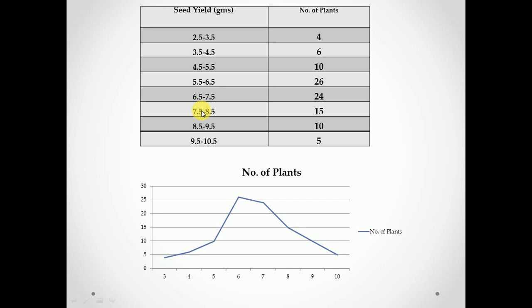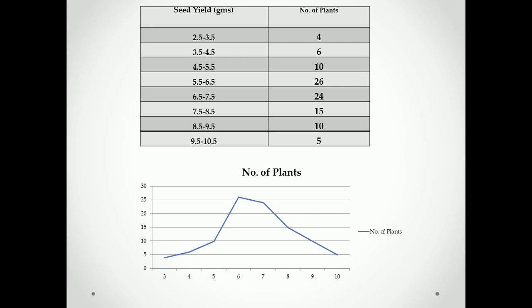That is called the frequency polygon. After plotting, you have to join the points using a straight line. Like this, you just join the points using straight lines. That becomes your frequency polygon.